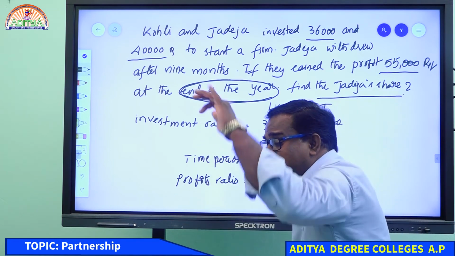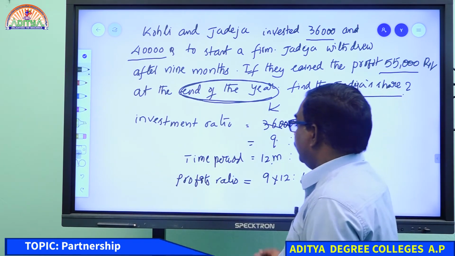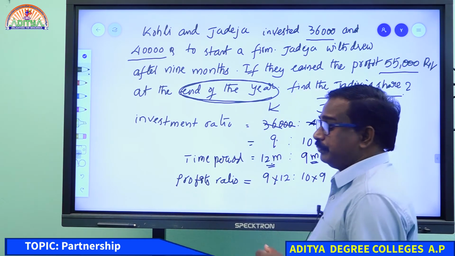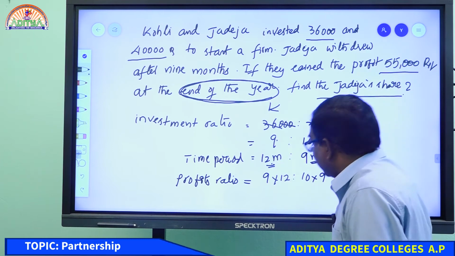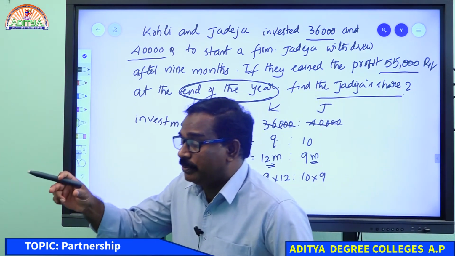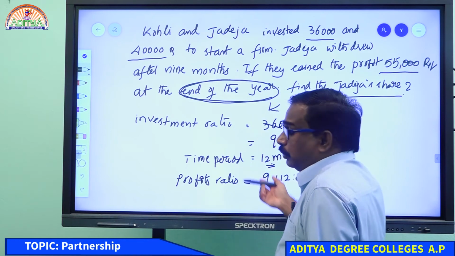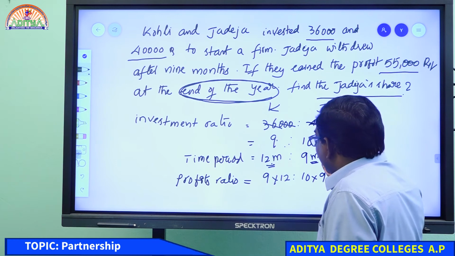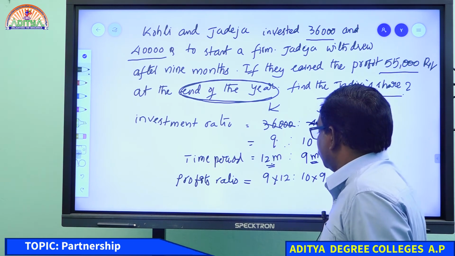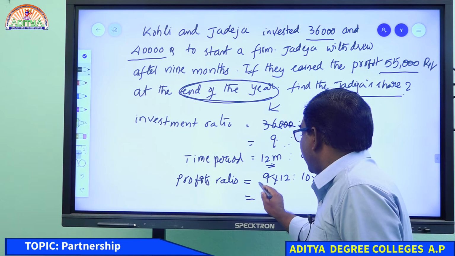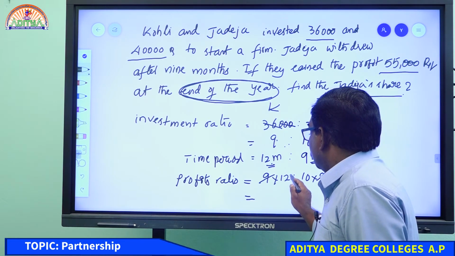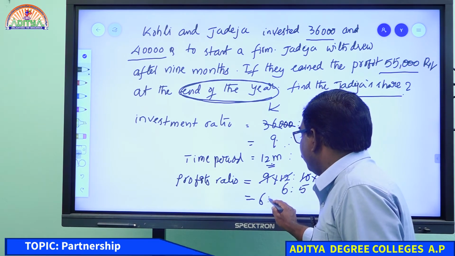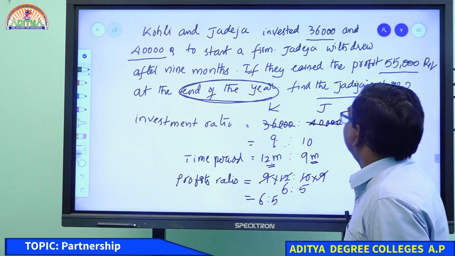See the difference between the previous questions and this question. Here time periods are not equal, 12 months this fellow and 9 months this fellow. So the profits ratio will be shared according to investment into time period. Now what will you get here? 9 and 9 cancelled. 2 will go 6 times and 2 will go 5 times. 6:5. Profits ratio is 6:5.